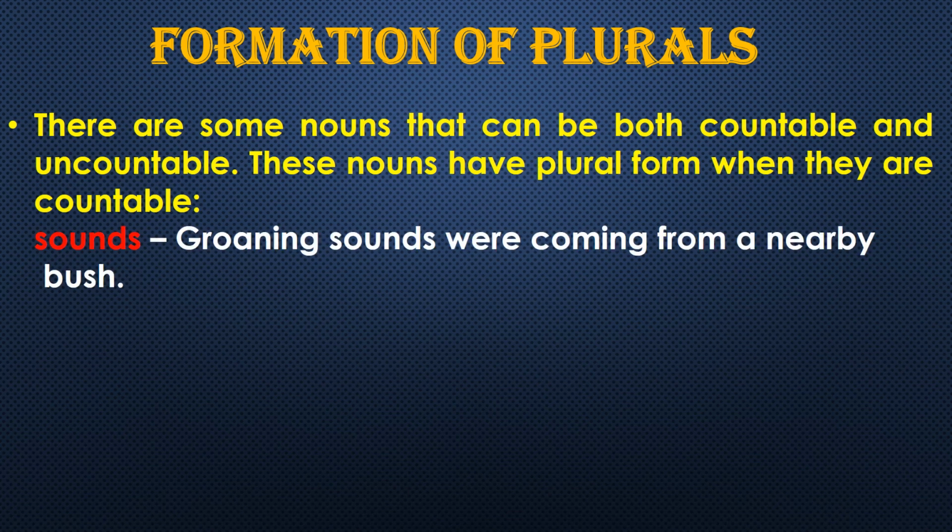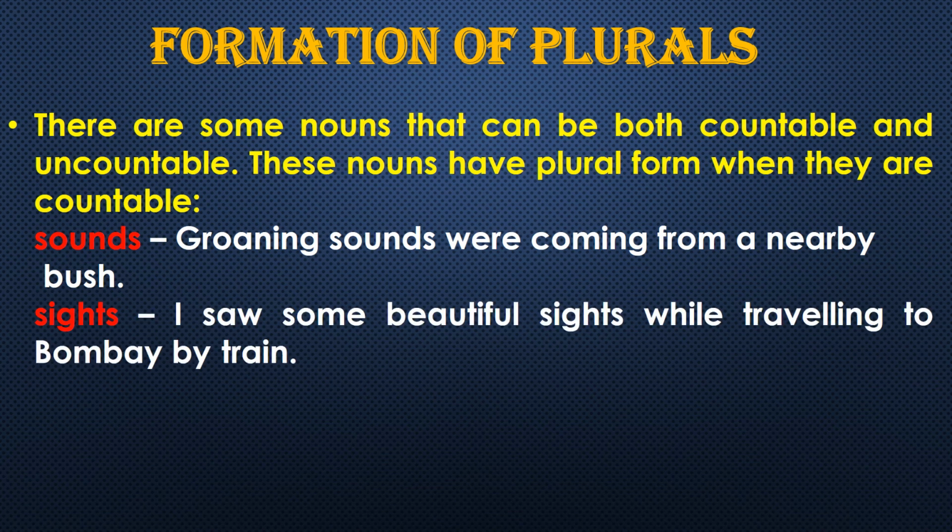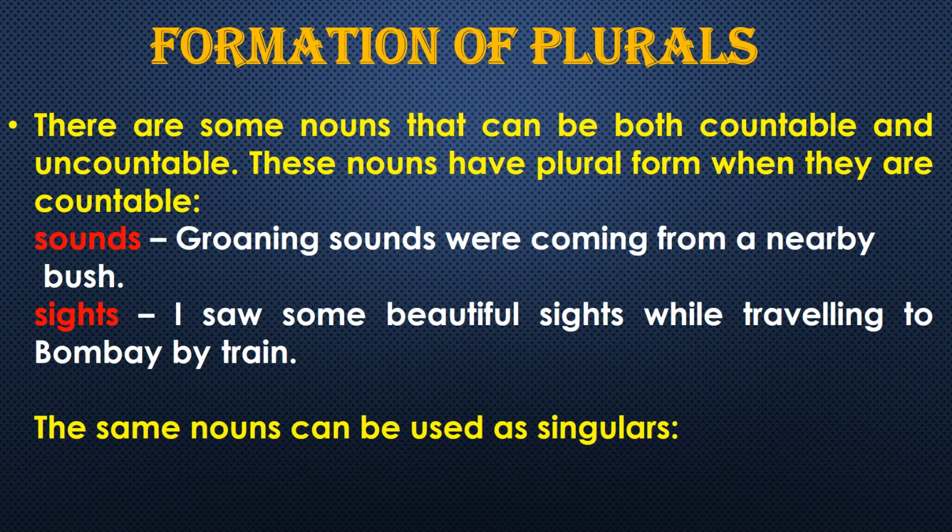So here examples are sound, sounds, sight, sights. Groaning sounds were coming from a nearby bush. Next, sights. I saw some beautiful sights while traveling to Bombay by train. Okay, so here you can see that both of the words are used as plurals over here. So we can use them as singular as well.